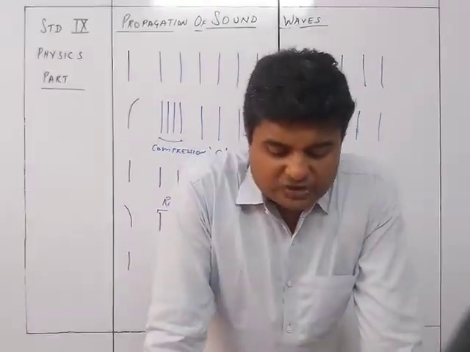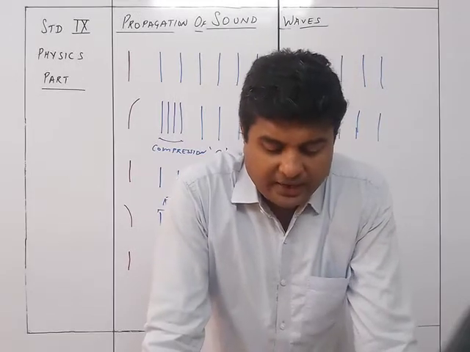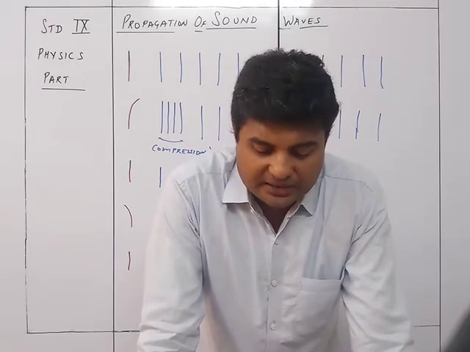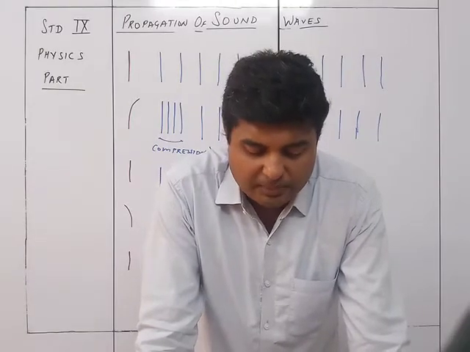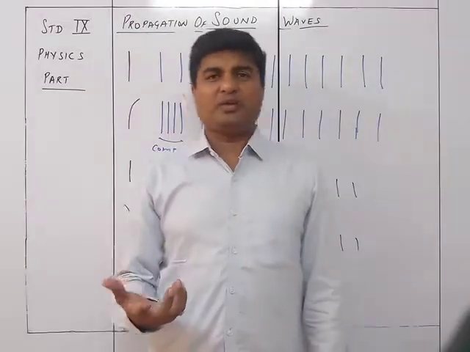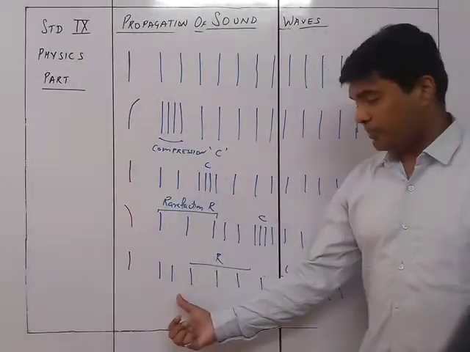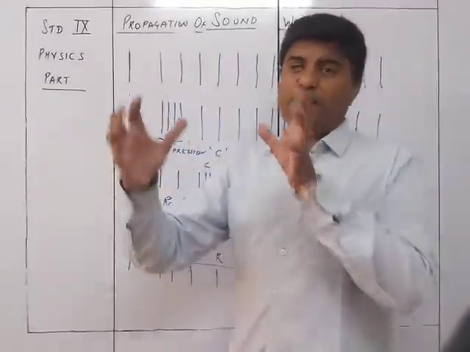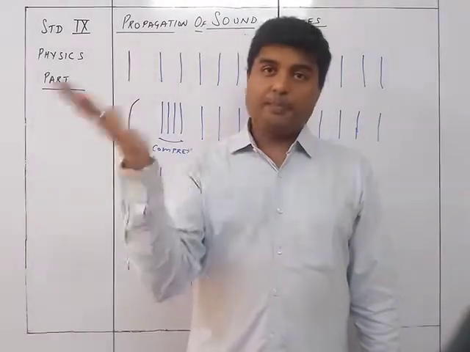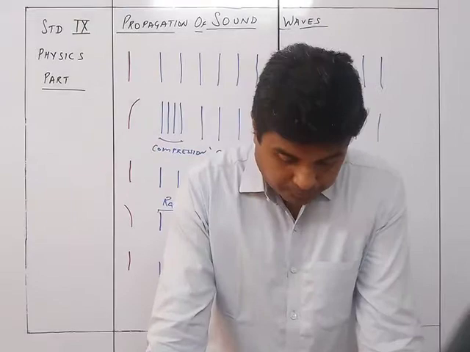When the strip returns to C at its normal position A, it pushes the rarefaction forward, and the air layer near the strip again passes through its mean position due to the elasticity of the medium. So due to the elasticity of the medium, it is going to come back to normal, whereas the complete set of rarefaction and compression is pushed forward by the strip coming back to normal.